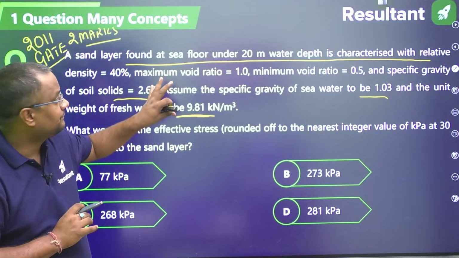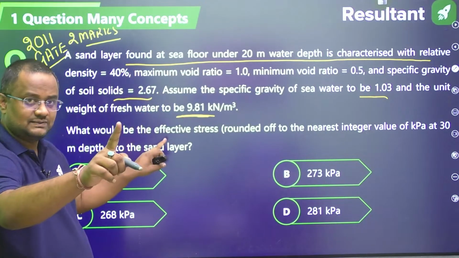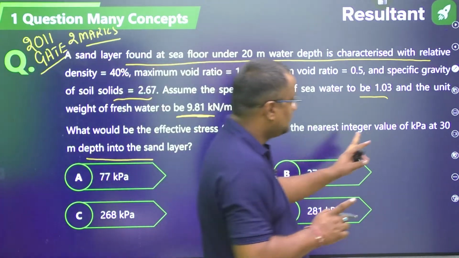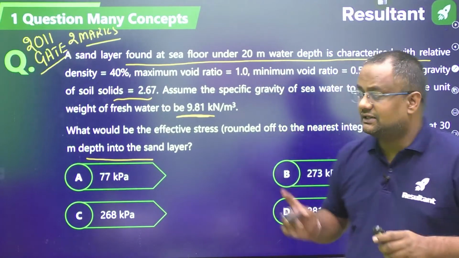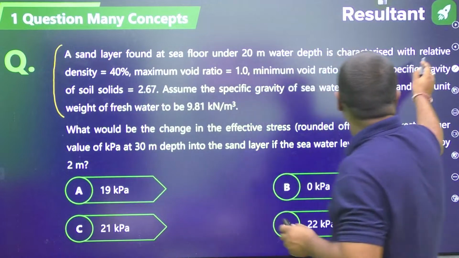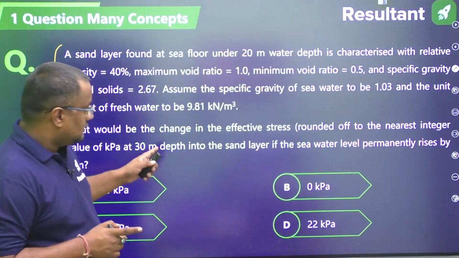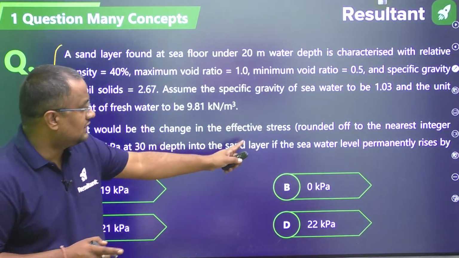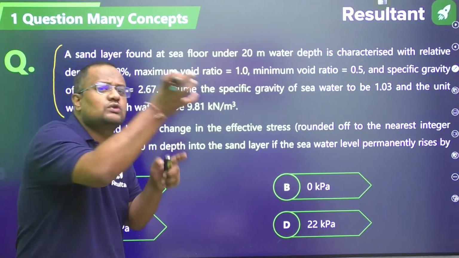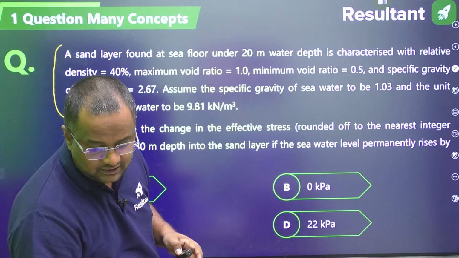Based on this statement, with 20 meter seawater depth, what would be the effective stress at a depth of 30 meter? One question based on this statement, and again based on the same statement, one more question was asked: what will be the change in effective stress if the seawater level permanently rises by 2 meter? Before going into the concepts and the solution, let me tell you what the questions asked are.